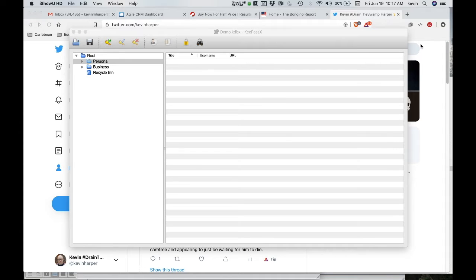Hey there guys, I wanted to show you how I store passwords, logins, credit card information, banking information. And you might say, well, why are you going to expose this to the world? Well, I've created a demo database file here, and I'm not going to show you any real data, but I'm going to show you how I do it in the concepts. Because I've been managing real estate websites for clients, for dozens and dozens of clients for about 15 years.